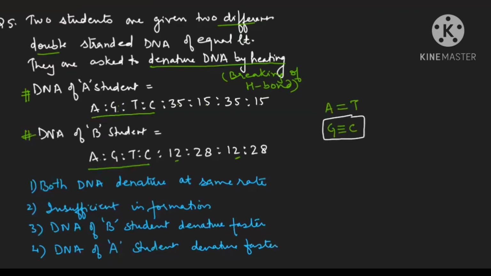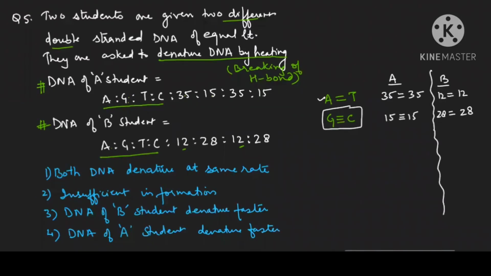Now we have to see how much GC is present in student A. Let me write, this is of student A. So AT is given how much, beta? Check carefully. AT is given 35, 35. So A is 35, T is also 35. But GC is given 15 and 15. This is clear for student A. Now let us make for student B. A is given 12 and T is also 12. G is given 28 and for student B, C cytosine is also given 28.